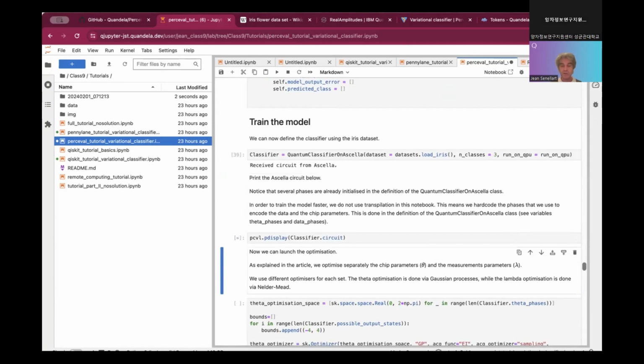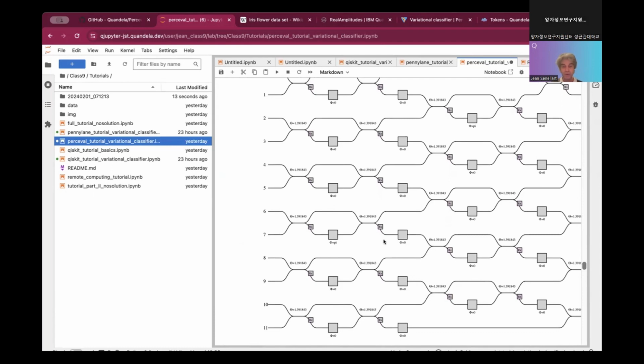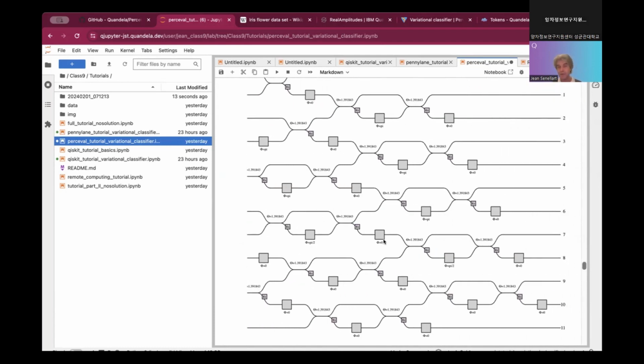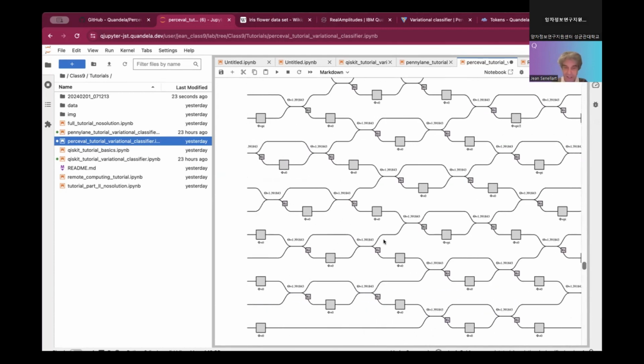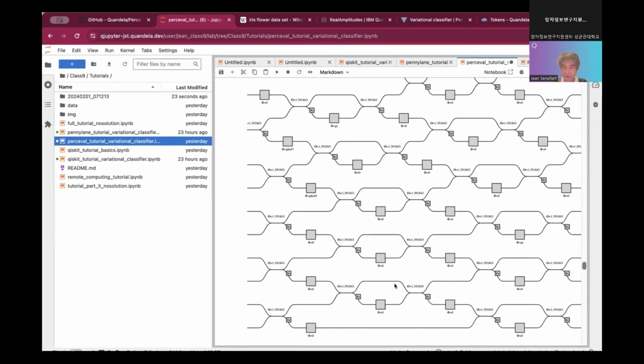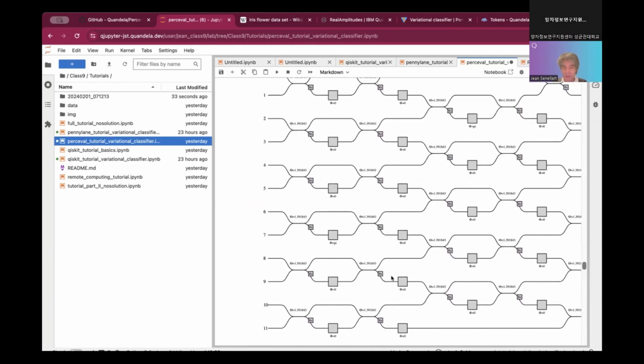Displaying the circuit of the classifier. The circuit of the classifier is actually the circuit of Haskella because we are running that on Haskella. So no surprise, here I have the full Haskella circuit. But you see something a bit specific, which is that you have some preset values for some of the phase shifters. And I will try to explain why we have that.